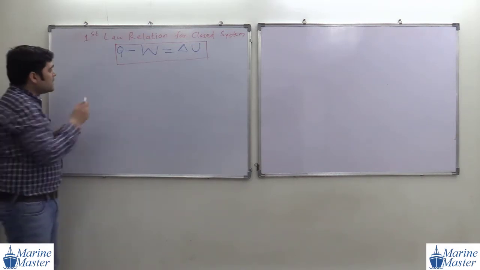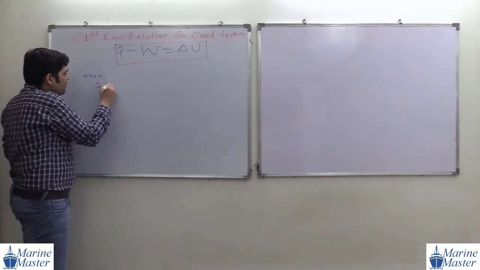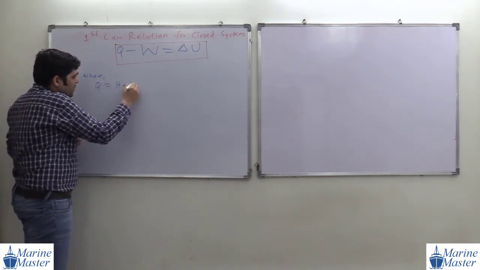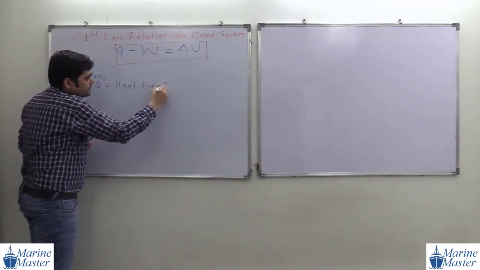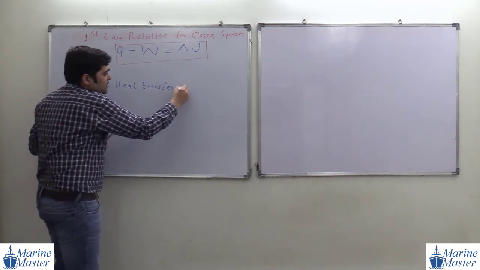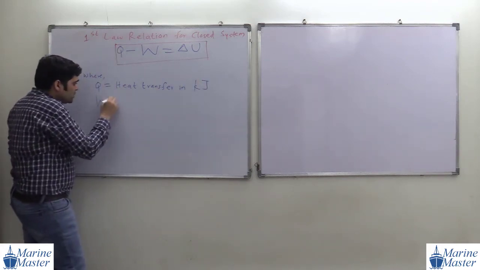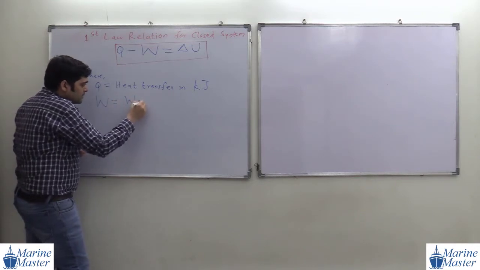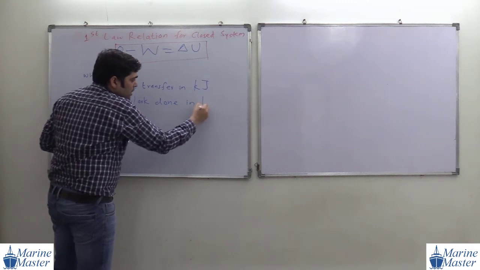Now what is meant by Q? Q stands for heat transfer, and its unit is kilojoule. Then W means work done, and this work done is also in kilojoule.